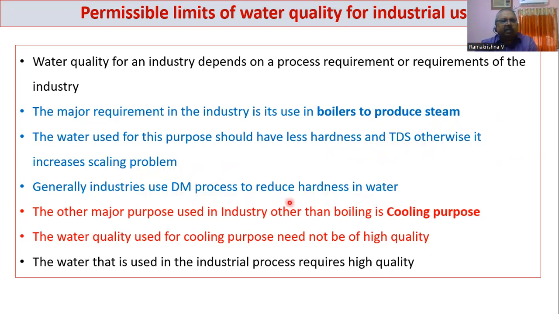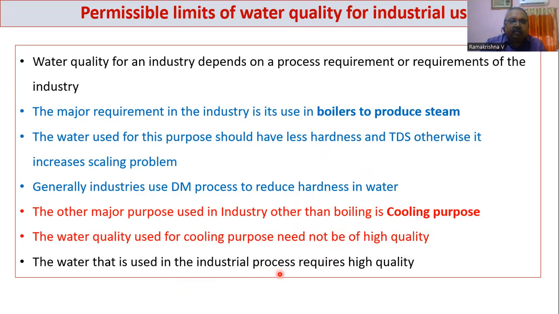Another important use in industry is for cooling purposes. The hot water or steam coming out should be cooled indirectly. But the water quality used for cooling need not be of high quality. But when you are using the water in an industrial process as a raw material, there are certain requirements for these quality parameters. Otherwise, they will interfere with the quality of the product.